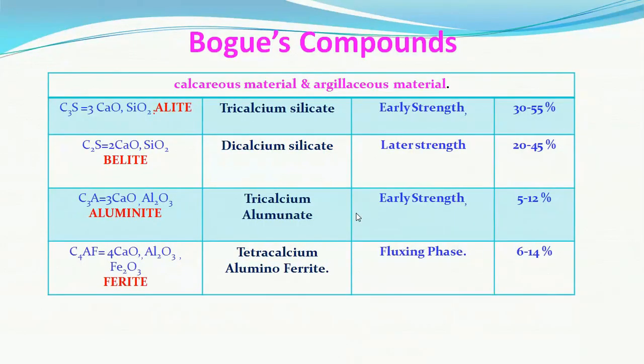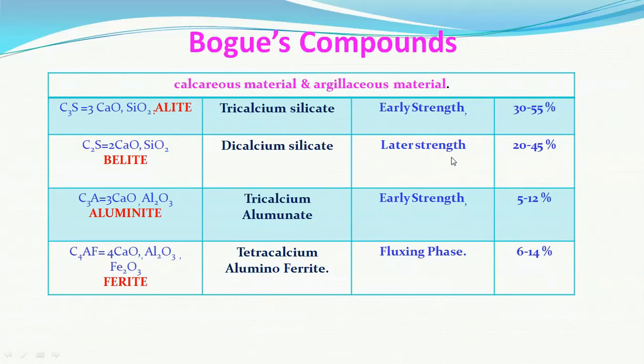So again a revision: alite, belite, aluminate, and the ferrite phase, the Bogue's compounds. Their formulas: tricalcium silicate, dicalcium silicate, tricalcium aluminate, tetracalcium aluminoferrite. The first one, alite, gives the early strength, about 30 to 55%.